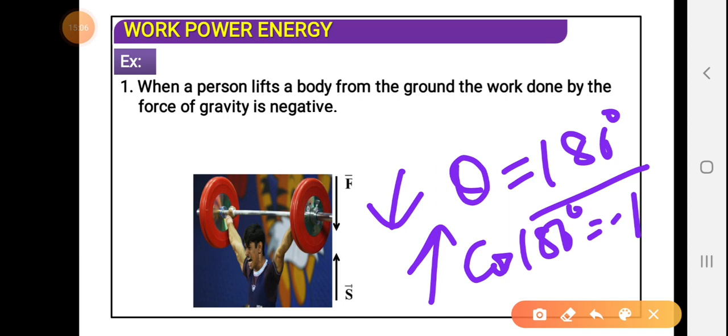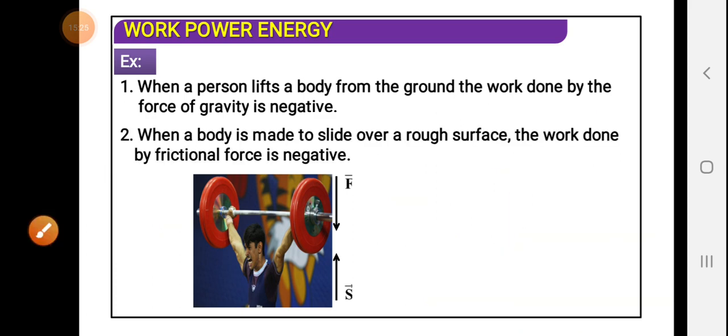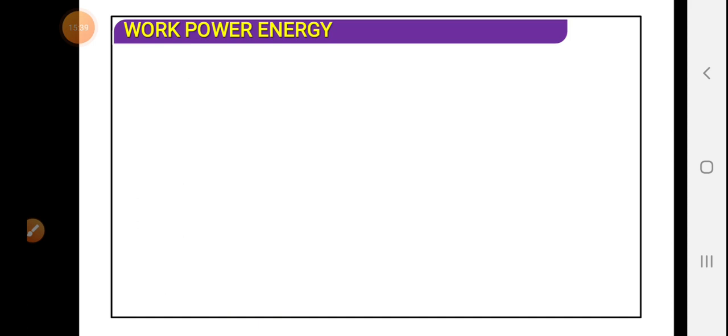But in reality, if the angle lies between 90 degree and 180 degree, then the work is negative, because the angle comes in the second quadrant, and the value of cos theta in the second quadrant is negative. Similarly, when a body slides over a rough surface, the friction force always acts in the opposite direction of the displacement of the block, and this is also a case of negative work.